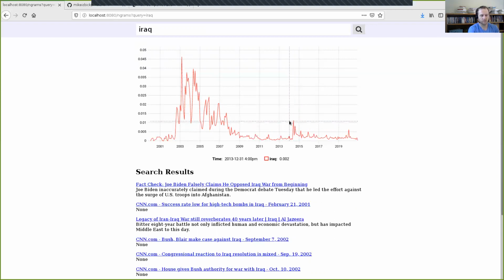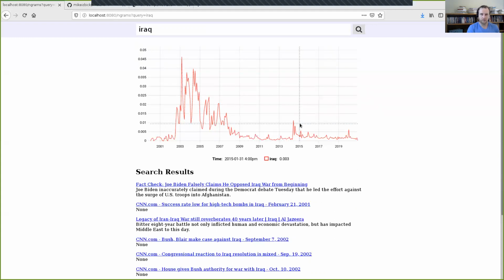And so this is an event that, if I was more politically aware beforehand, I could have known about, but I just didn't know about it when I was doing this search, and I was able to discover it, and discover important timelines that way. My hope is that this tool is going to be useful for lots of researchers in lots of different domains, discovering how people interact on the web and how they used to interact on the web. What things did they used to talk about, and how has that changed over time?